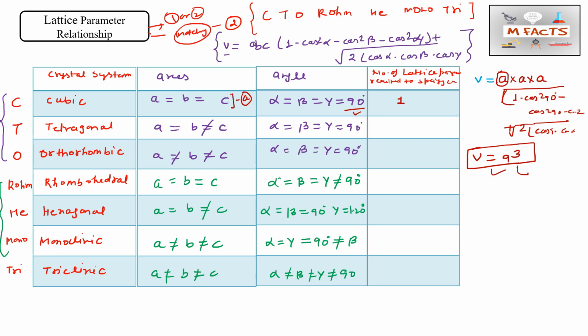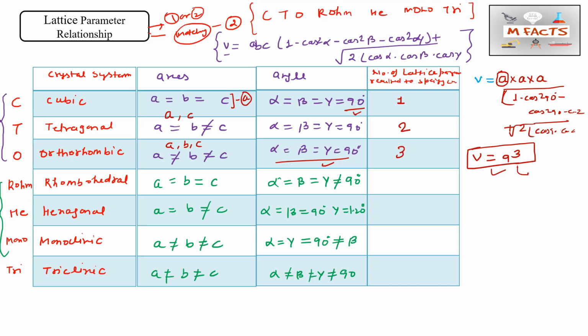Okay, you can also take a reference from the Raghavan book. So for tetragonal, this a we require, and b will be equal to a. So a is one thing and c is the other thing. Alpha, beta, gamma is 90, so we need only two parameters. For orthorhombic, a, b, c are all unequal, so we need a, b, c all, and these angles are all 90. These are defined angles, so we don't need them. So three parameters are required, 1, 2, 3.